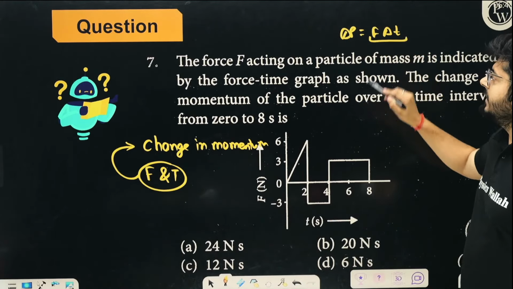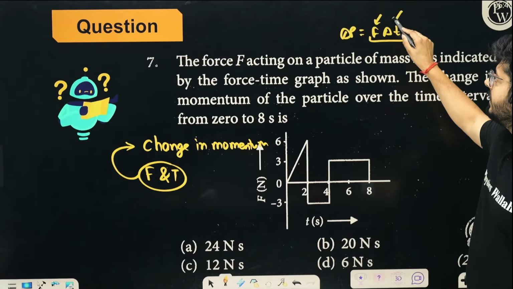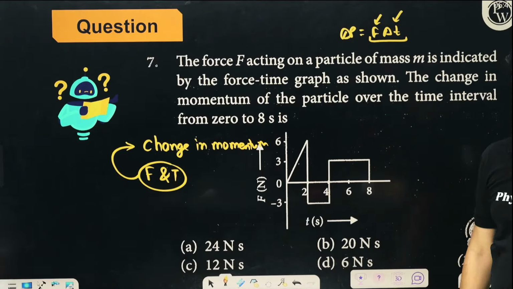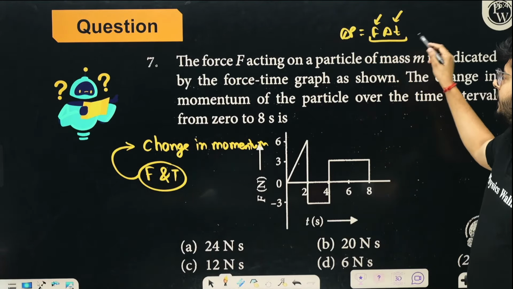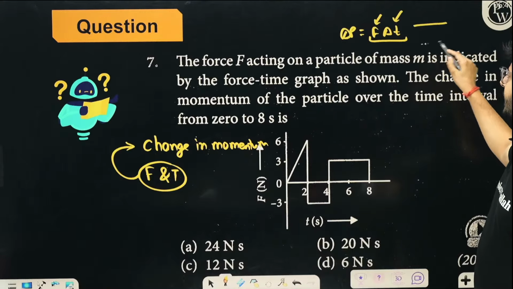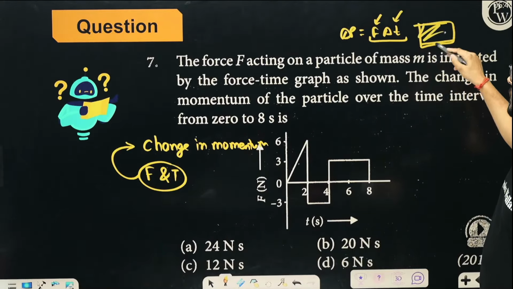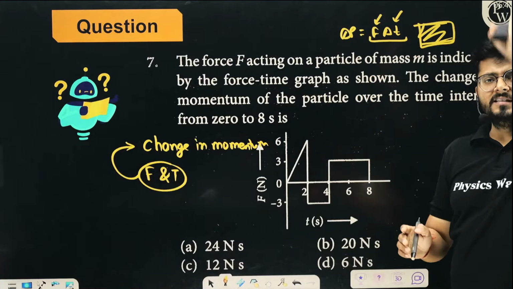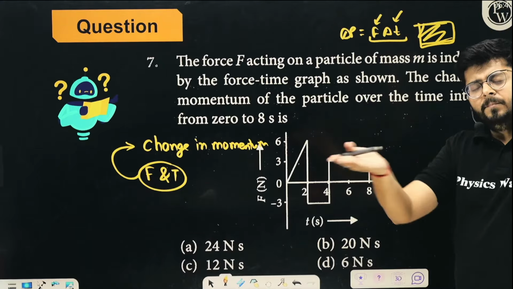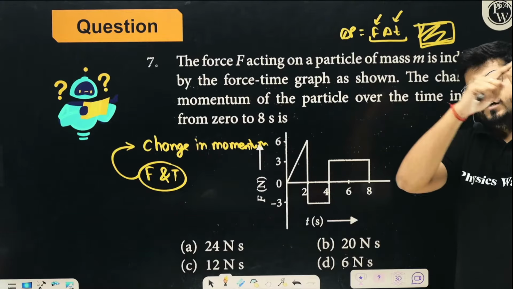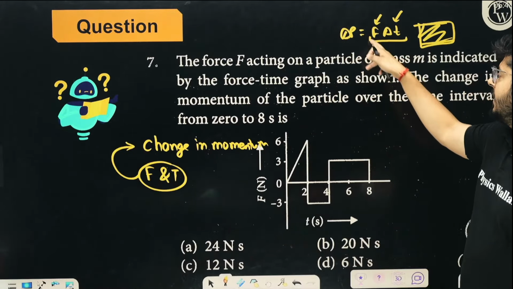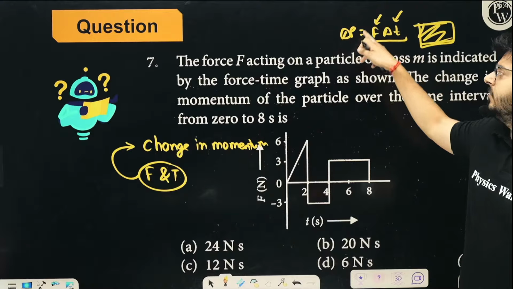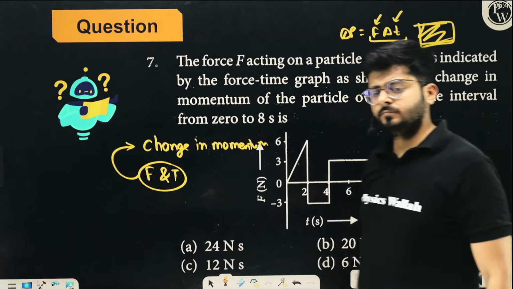F delta T is simply the area under the force and time curve. Yes or no? If there is force on this axis and time on this axis, multiplying them gives you the area under the force time curve. So the area under the force time curve is basically giving you the change of momentum. Right?